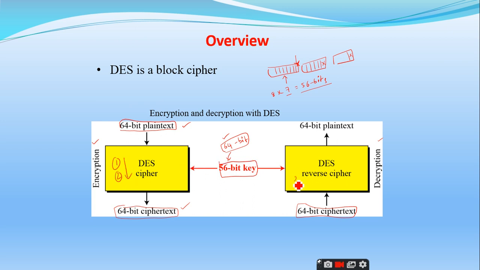In the reverse cipher, we will do the second operation first and then the first operation later. This is nothing but the DES reverse cipher. So once you pass this 64 bit cipher text through the reverse cipher, you will get the 64 bit plain text, right? So this is a general overview of the DES block cipher. If it is clear, we can move to the other slide.